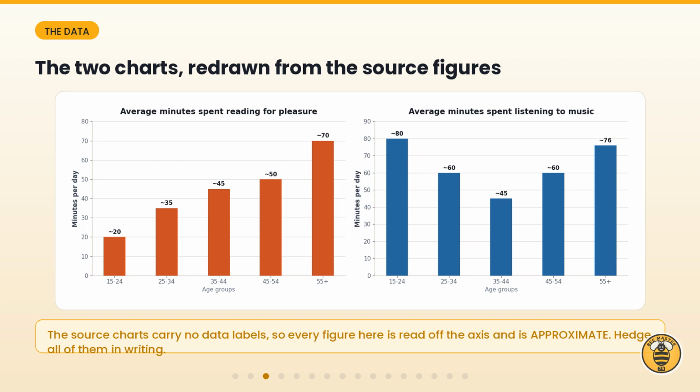These are the 2 charts redrawn from the source data. On the left, average minutes spent reading for pleasure. On the right, average minutes spent listening to music. The values are approximate because the original charts have no data labels, so we will hedge every figure we quote.